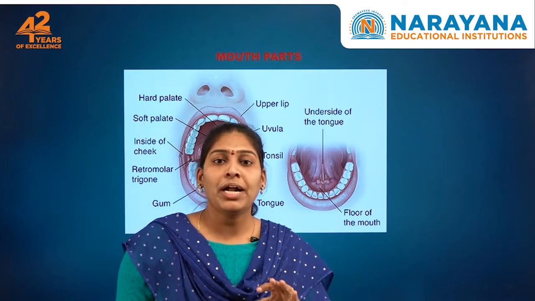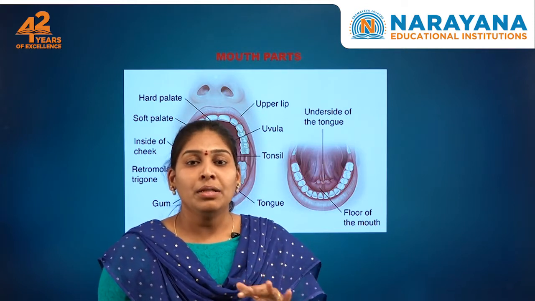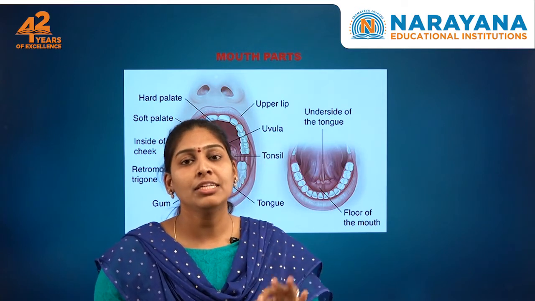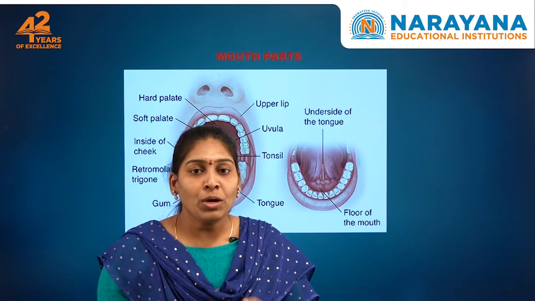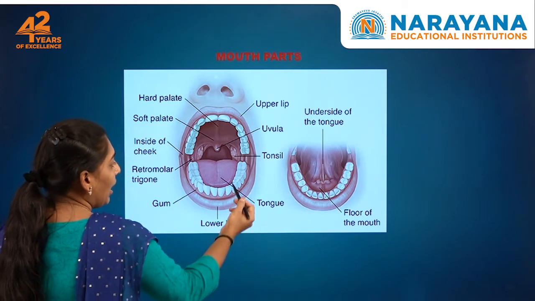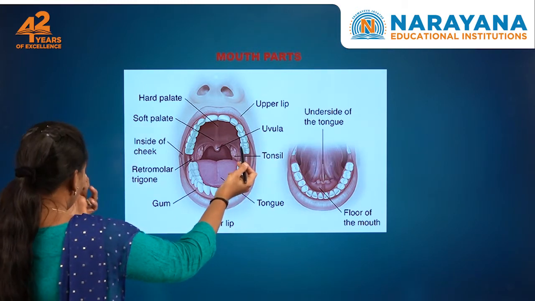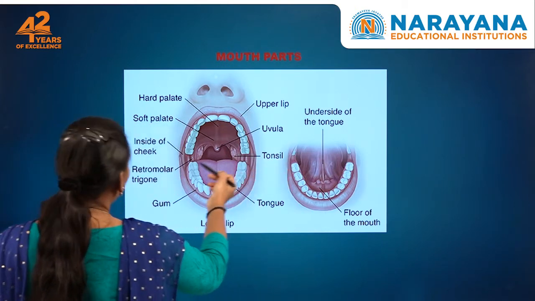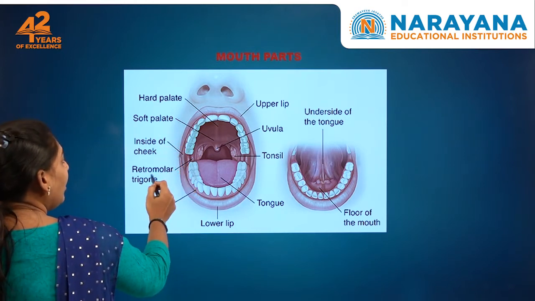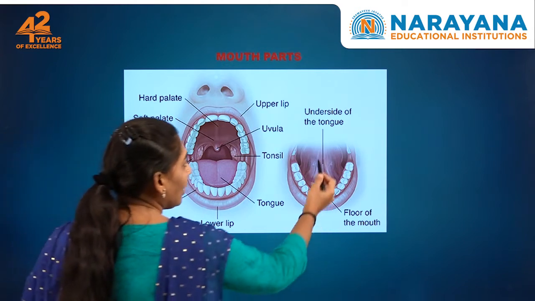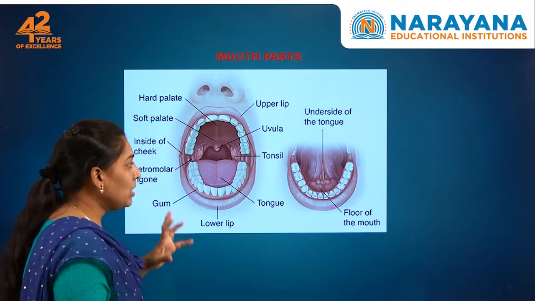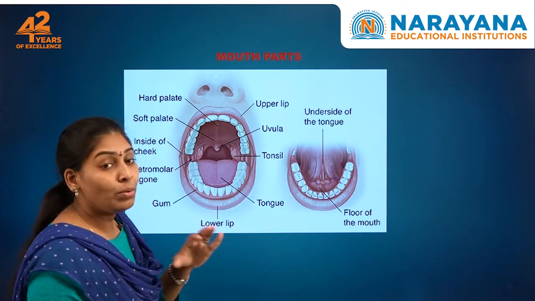The first part, ingestion, takes place here, along with the mastication of the food: the breakdown, biting and chewing of the food occur in the mouth itself. What is there in the mouth? The upper lip and the lower lip, the tongue, tonsils, uvula, hard palate, soft palate, the inside of the cheek and the retromolar trigone. Under the tongue we have the floor of the mouth. These are the important parts involved in the mouth.